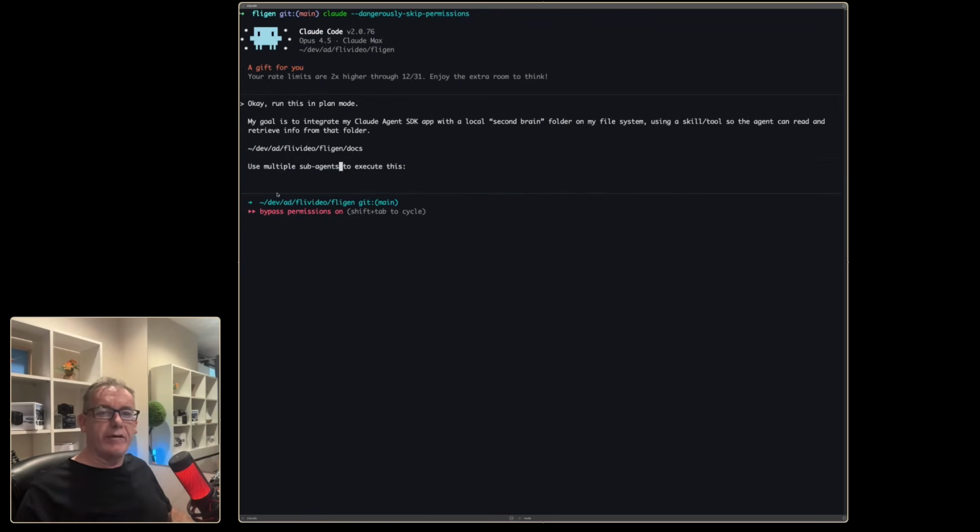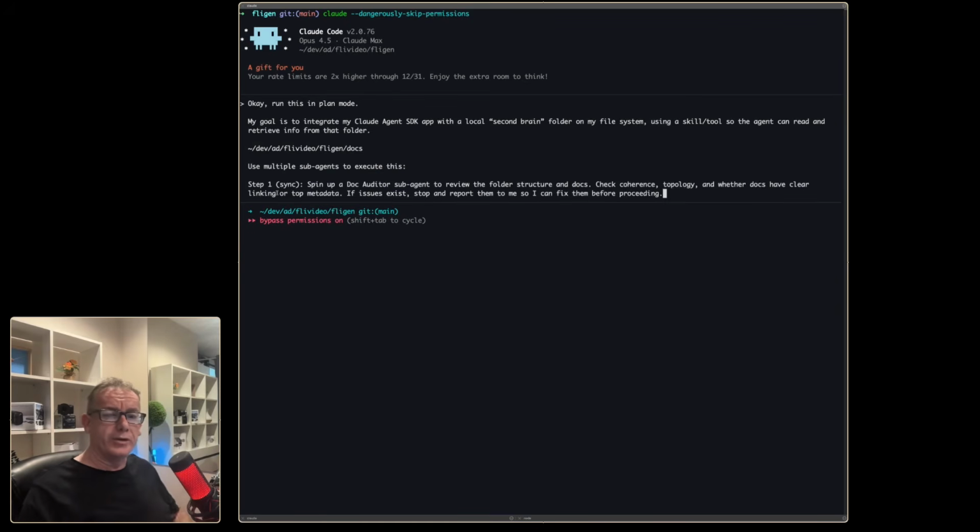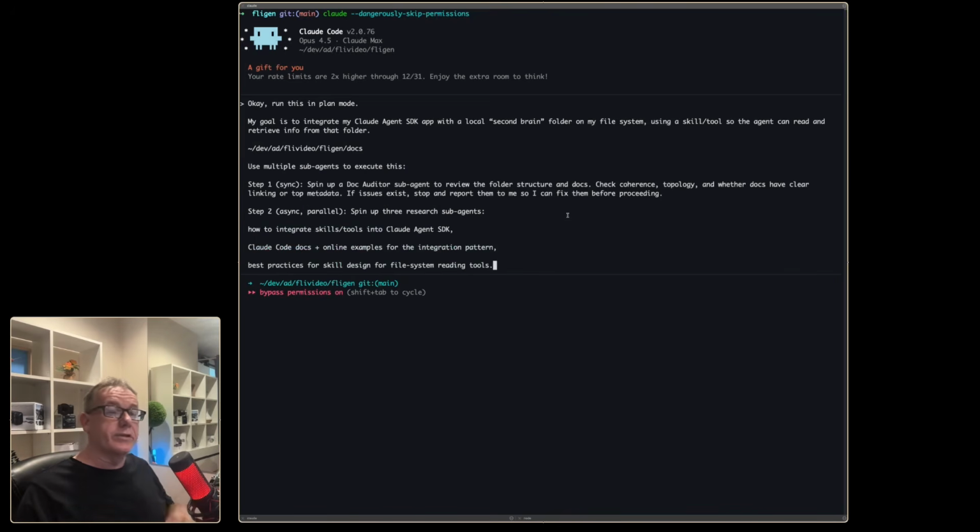Now we've just put in this area called use multiple sub-agents, and then we'll put in the first one that we'd like to do. So step 1, and this can be synchronous, so we can get the answer back and respond to it. And I just want this particular agent to read our documentation, just make sure it's coherent. Do we have a topology, an index, table of contents? After that, we can also kick off asynchronously another agent. What this should do is spin up 3 agents to run in parallel and asynchronously, and one will do research on how to integrate the skills or the tool into the agent SDK that we've done.